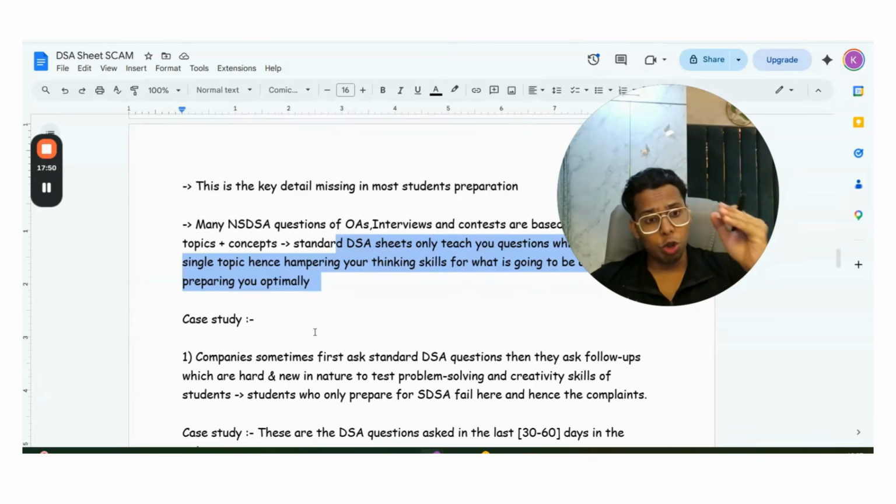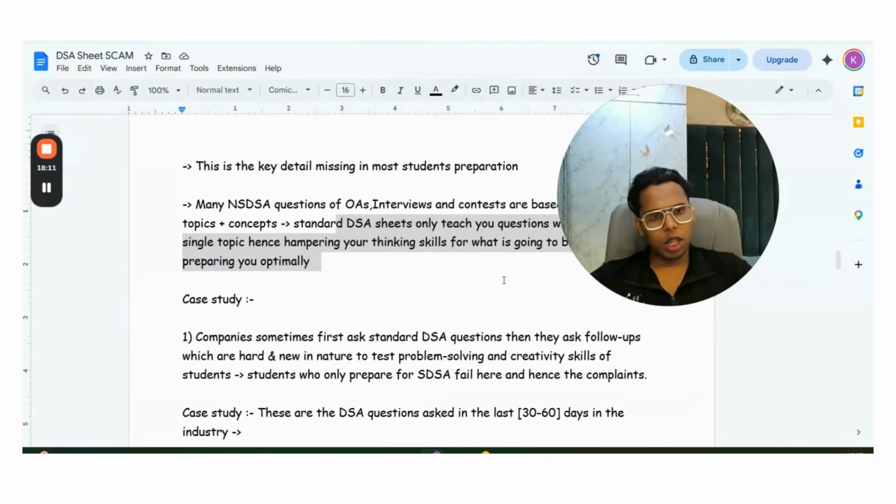I am going to show you the mathematical and live DSA proof why these DSA sheets are not helpful, by showing you the coding questions which were asked in the last 30 to 60 days in this particular case study. No other influencer or creator wants to do this analysis and go through the pain, but I will go through the pain just for you so that you can succeed in your life.